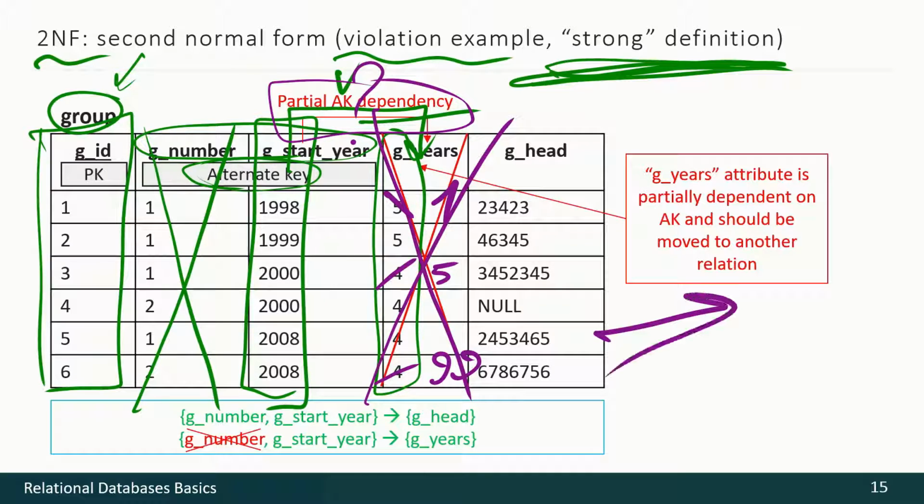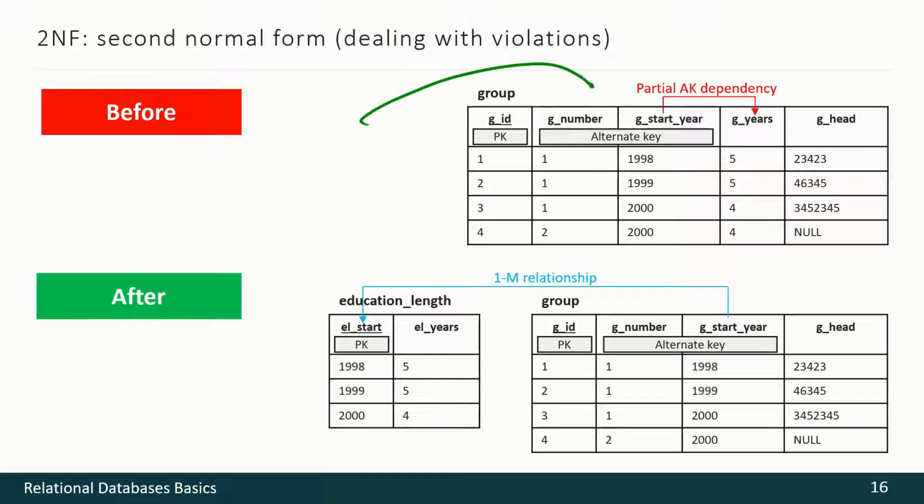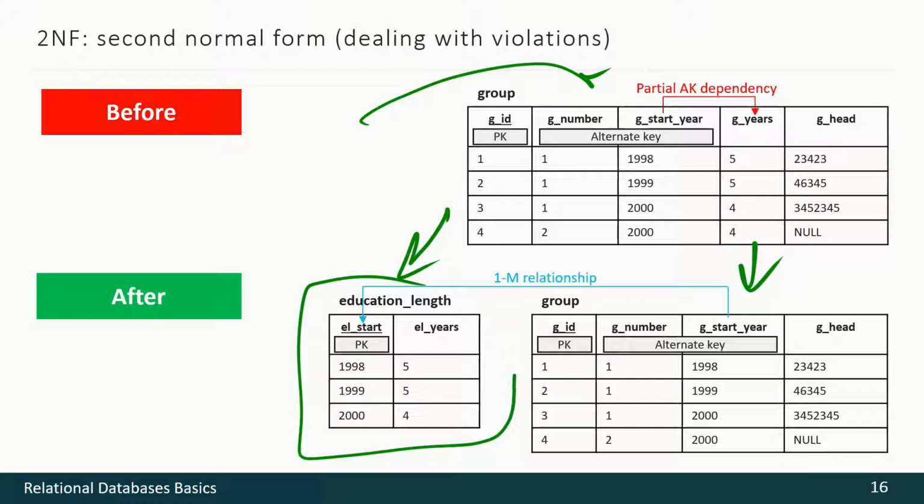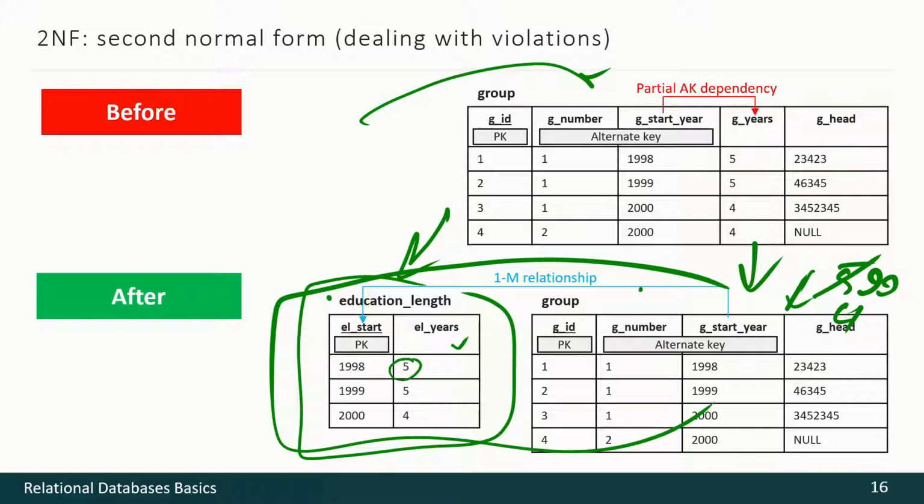Let's see how we can do it. So all we have to do is split the initial relation into two new ones. And this is the information about education length. All we have to do is put the correct value just once. Since we know that value, those 5s, those 4s, and so on here, we absolutely cannot make a mistake putting something like 99 instead of 5 or anything like that. So this is a good situation.